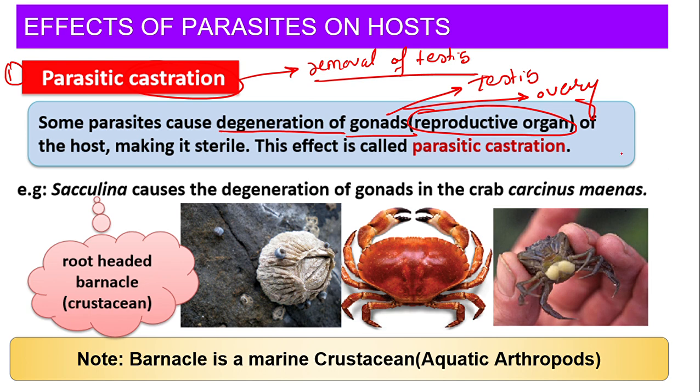Now, the reproductive organ of the host is affected, making it sterile. What is sterile? Sterile is nothing but infertile. They won't be able to produce any baby. They will be able to do the reproduction process, even sexual intercourse, but there won't be any formation of new babies. This kind of effect on the host, we call it parasitic castration. For example, Sacculina causes the degeneration of gonads of crab.